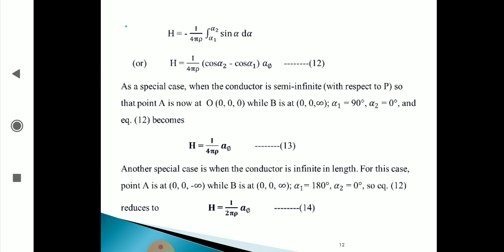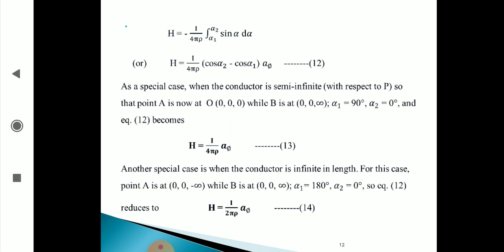A special case: when the conductor is semi-infinite, so that point A is now at origin and B is at infinity, then alpha 1 becomes 90 degrees and alpha 2 becomes 0, and the equation 12 becomes H is equal to I by 4 pi rho a phi.